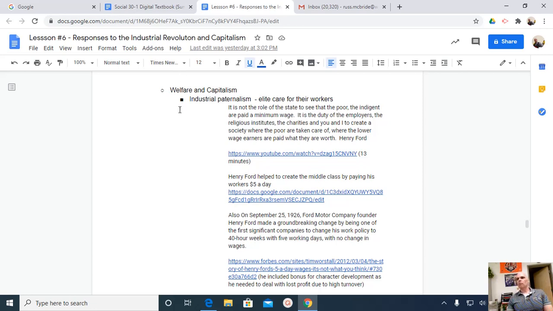So we're unpacking the idea of industrial paternalism here, and I use the idea of Henry Ford. Now, Henry Ford is credited in America with helping create the middle class by paying his workers $5 a day at a time when $5 a day was double the wage they were earning elsewhere. So why would he do that? Well, Henry Ford understands that these workers are also his consumers, and he wants to make sure that they're able to buy his product. But he also sees them as an investment.